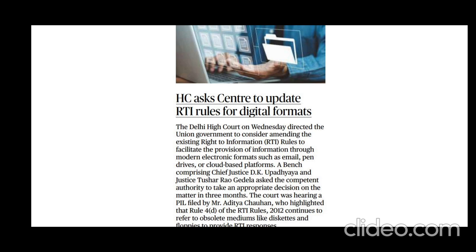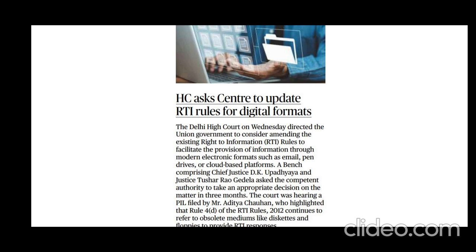Another exemption is the information that breaches the privilege of parliament or the state legislature. Okay, this will also be exempted from RTI. Privilege, what are privileges? Privileges is nothing but some immunities these members of parliament have. They will be having individual privileges and collective privileges.